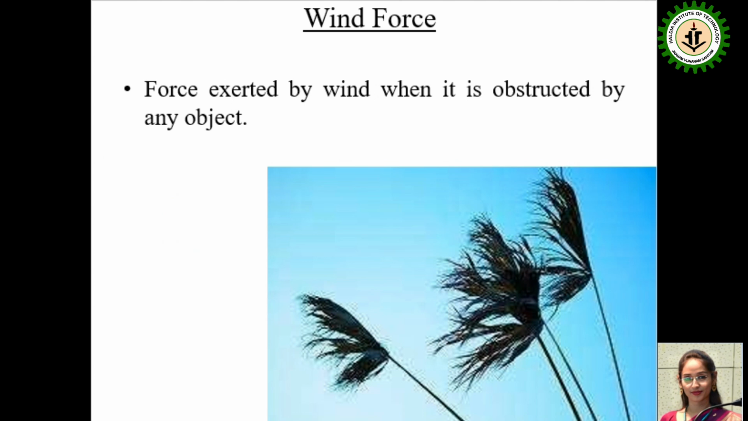Now, what is wind force? Force exerted by wind when it is obstructed by any object. Some of us have experienced a tornado or some gust of wind, that when wind blows in high velocity, the thin trees tend to bend in the direction of the wind force. That is a good example of wind force.